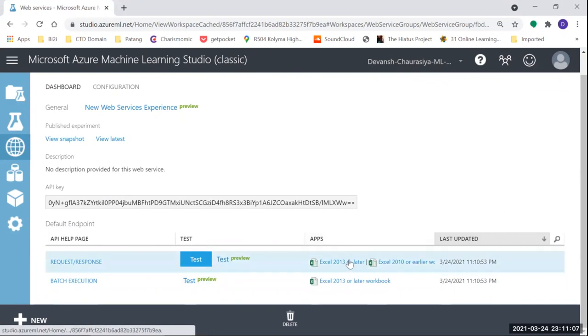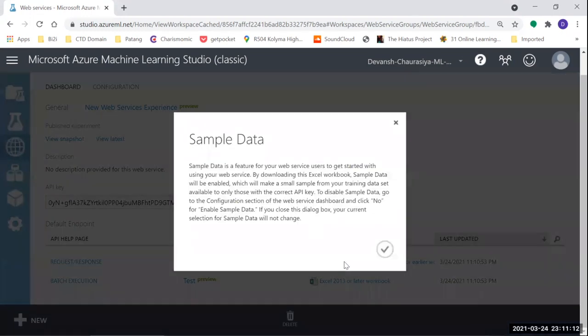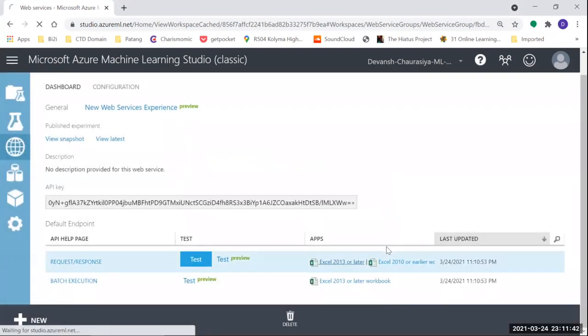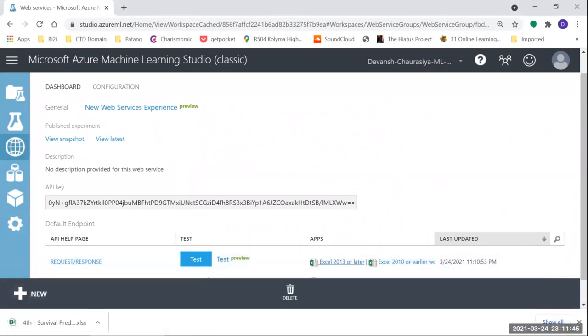It gives me an option that I can utilize this predictive model in Excel. Let's click on this. Sample data is a feature for you, the web service user, to get started with using your web service. By downloading this Excel workbook, sample data will be enabled, which will make a small sample from your training data set available to those with the correct API key. To disable sample data, go to the configuration section of the web service dashboard and click on No for enabling sample data. If you close this dialog box, your current selection of the sample data will not change. Click on this, it will download an Excel file right here.